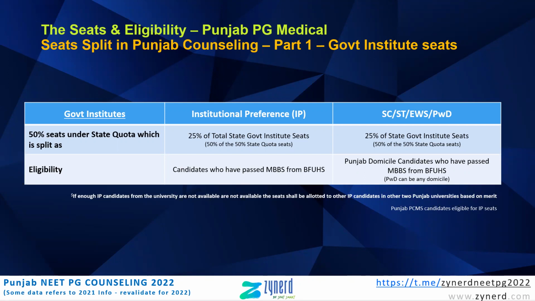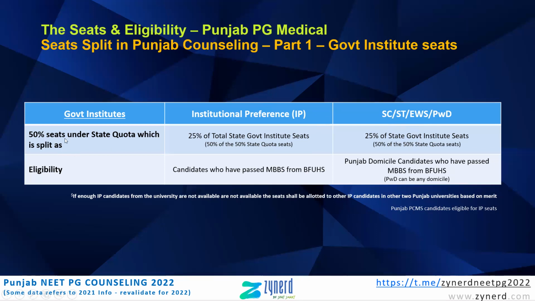There is a broad level of eligibility for government institute seats. The candidate should be an institutional preference candidate. Basically, the candidate should be an MBBS from BF-UHS. Now, if the candidate is not an MBBS from BF-UHS, we'll come to that later. But if you are an MBBS from BF-UHS, only then you are eligible for institutional preference for all the seats under the government quota in Punjab.